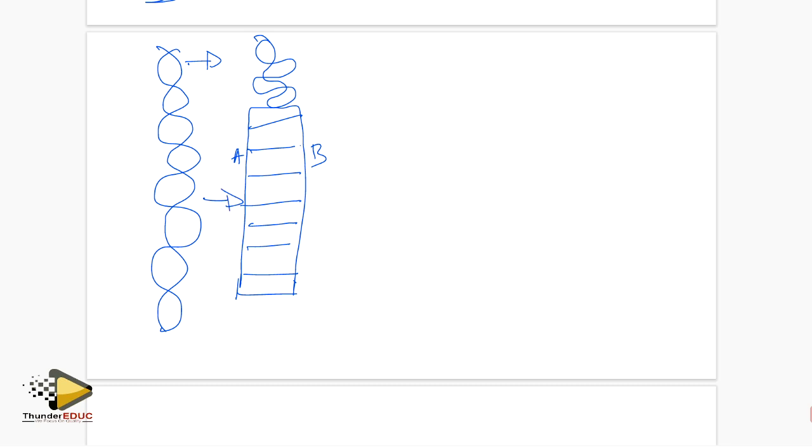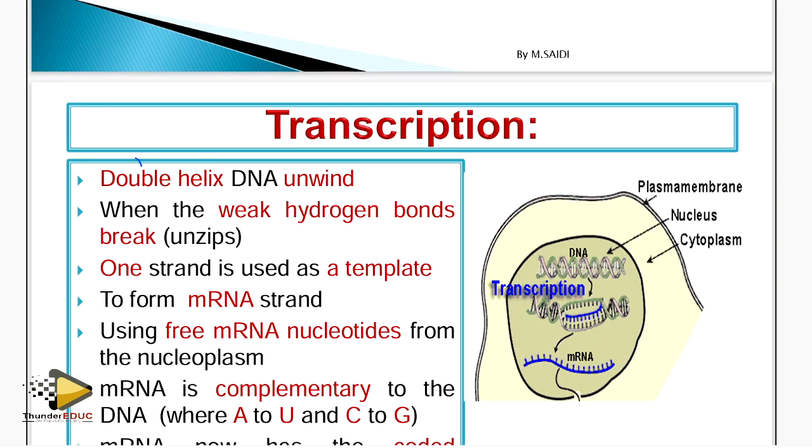The DNA double helix is to unwind. So you have to say double helix DNA or DNA double helix. You have to describe the shape before anything else has happened. And what is that shape? Double helix. So the double helix unwinds. Then we see the weak hydrogen bonds break.